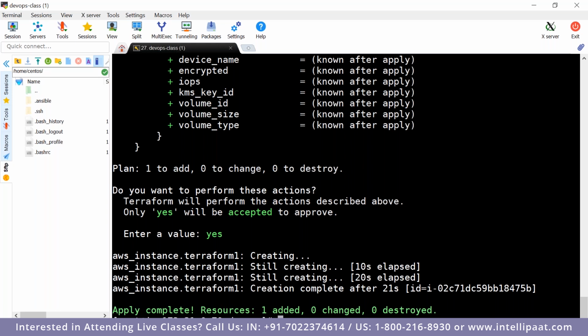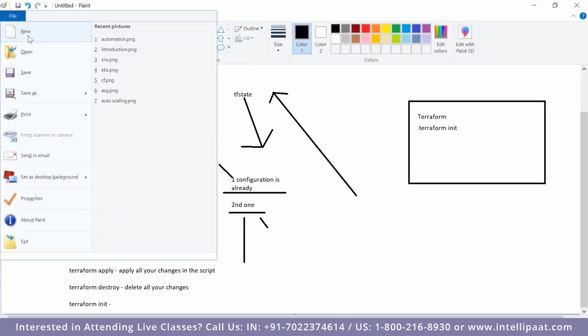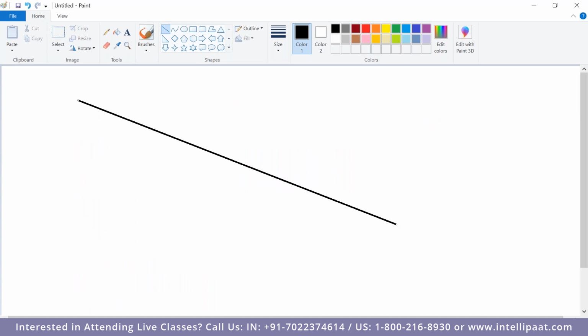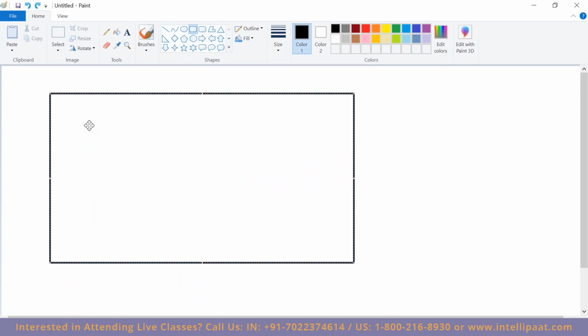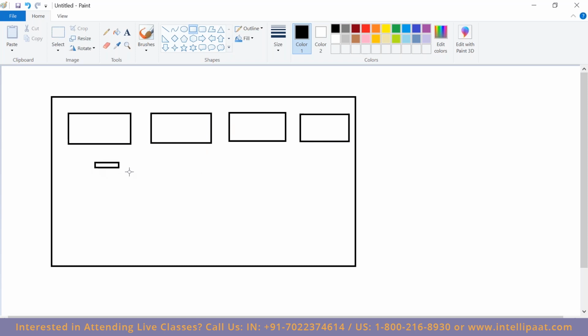Let me give you one use case, where you wanted to create 5 EC2 instances, 4 subnets, 2 VPCs, 6 subnets, 5 Elastic IPs, and then some RDS instances. Let's consider this is your environment, a dev environment where you wanted to launch 4 EC2 machines, 4 Elastic IPs attached to them, and then 2 databases.